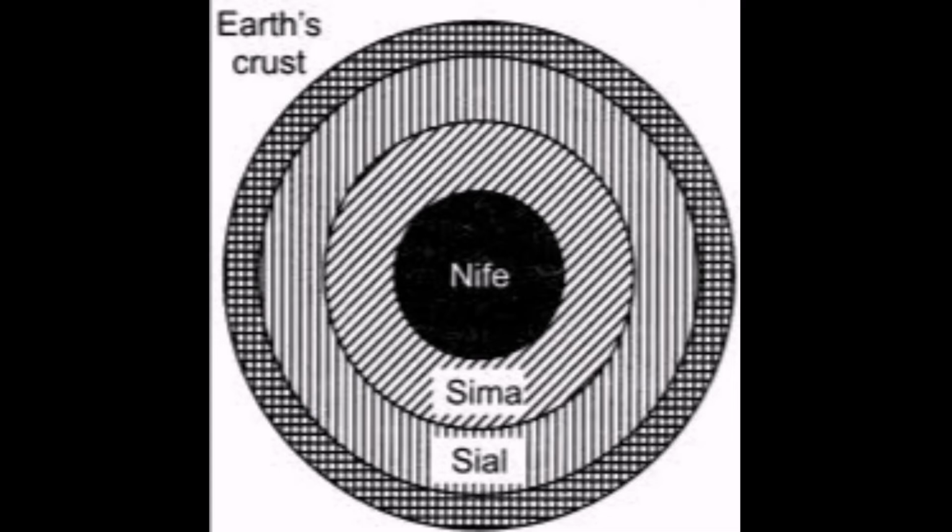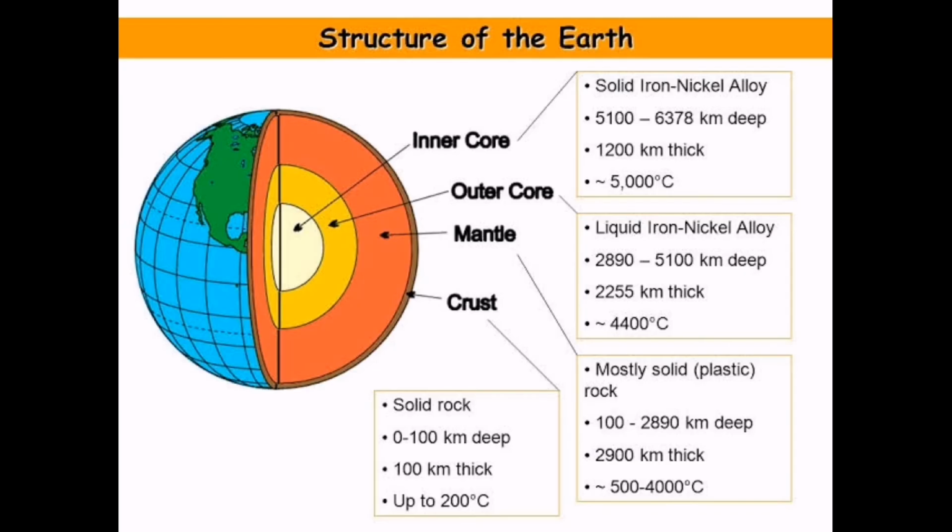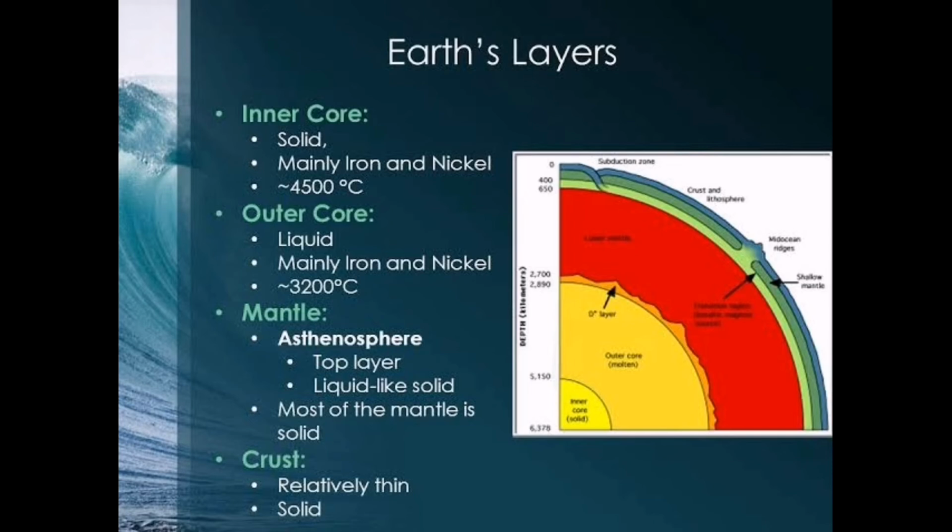Let's do a short recap of what you all have learnt in the lesson. The structure of the Earth, the inner core, outer core, mantle and crust, the Earth's layers. The Earth was formed out of solar system itself. Initially, the Earth was very hot and in a gaseous state. While rotating around itself, the Earth cooled down and solidified. The process of the cooling down of the Earth began from the outer surface towards the Earth's center. As its effect, the outer surface or the crust is in the solid and cooler state.